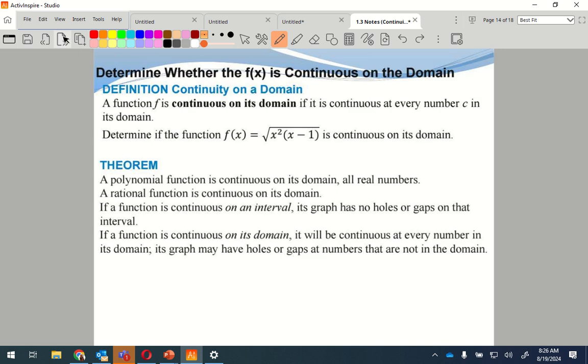Definition: continuity on a domain. A function f is continuous on its domain if it's continuous at every number c in the domain. Determine if the function is continuous on its domain. Is this continuous?